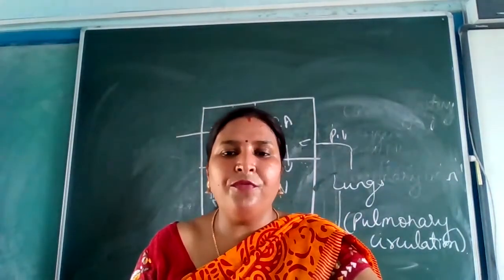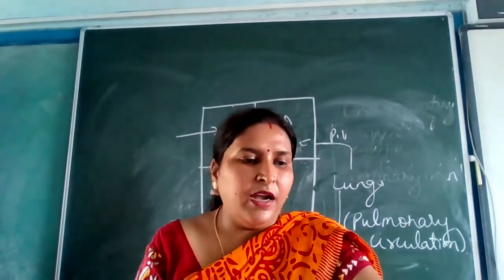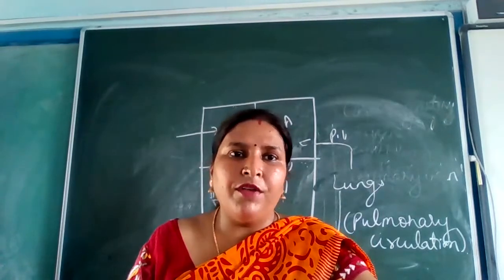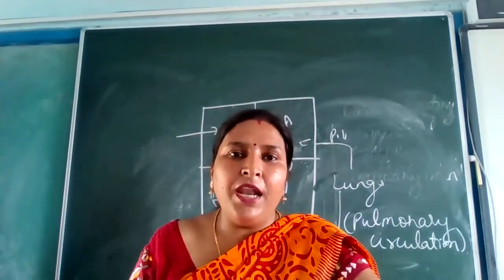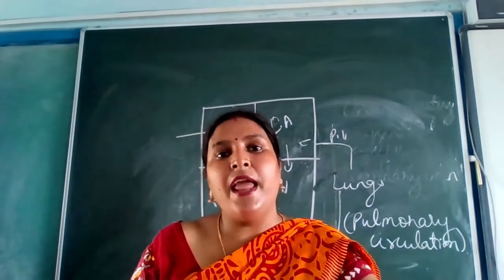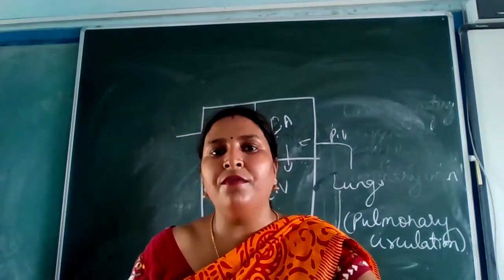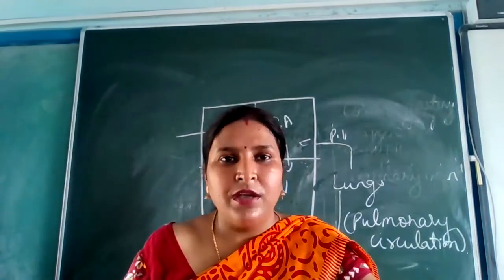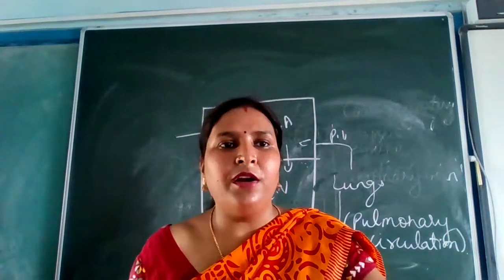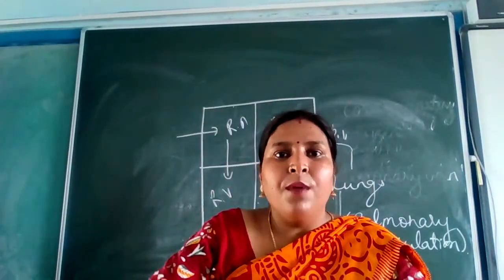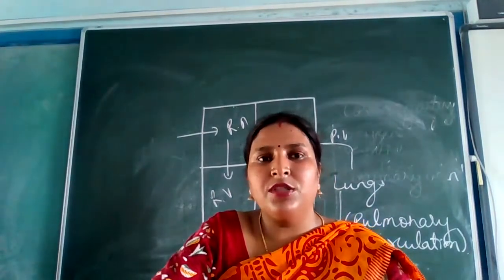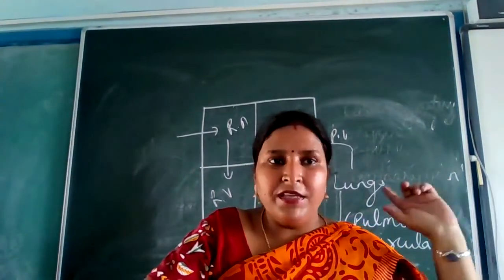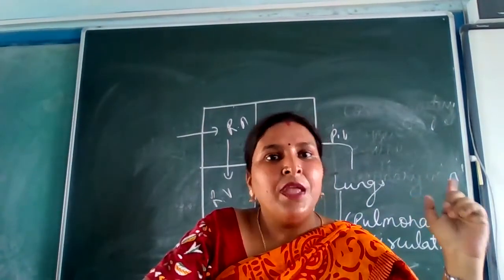So this was all for today's class. Just go through whatever I have taught, whatever I have explained to you. In the next class, for the maximum part, nothing is given in the book. But you should know it. It is very important in context with the circulatory system. In this book, they have not mentioned all those things, but you should know about the cardiac cycle. You should know about the lub and dub pace. If you remember, I have told you about heart rhythm, all that you should know.